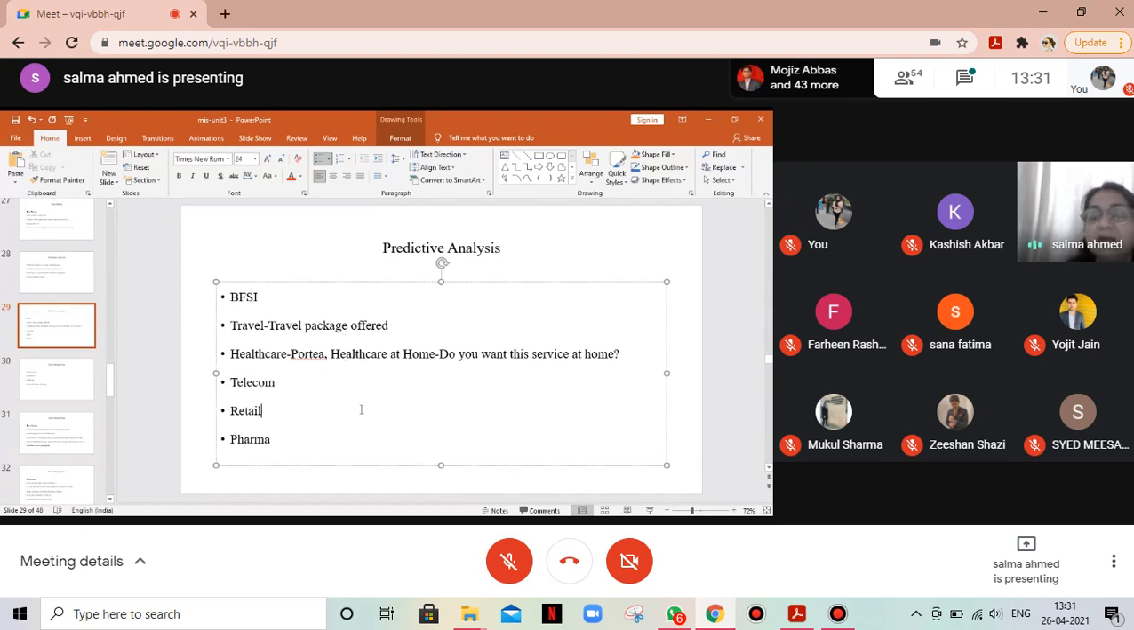Take an example of healthcare at home. What they do is they get data of customers from hospitals and ask them, you have cancer, now you have to come for treatment every week to the hospital. Do you want this service delivered at home? So in healthcare, you can analyze the data to give them a valuable offering.